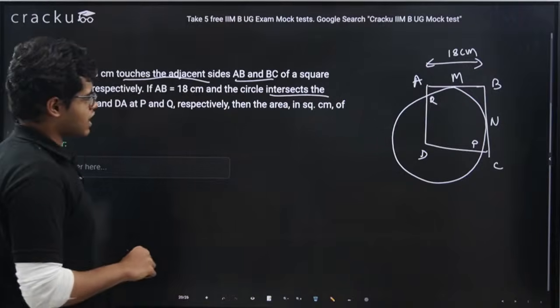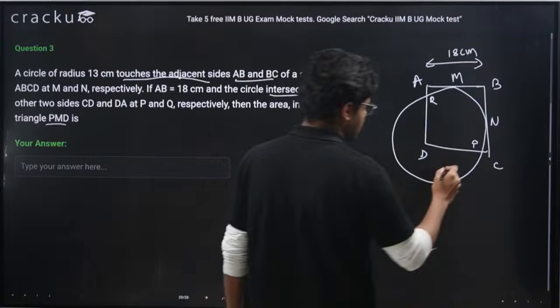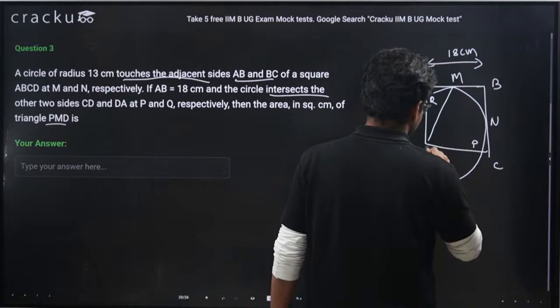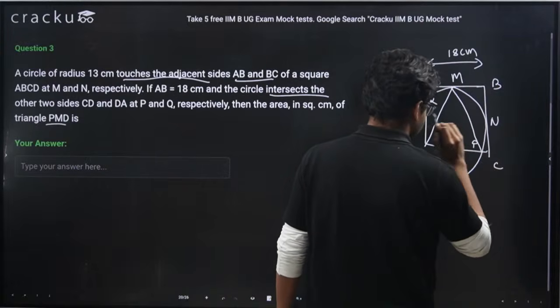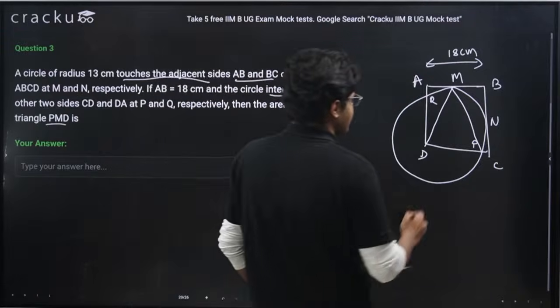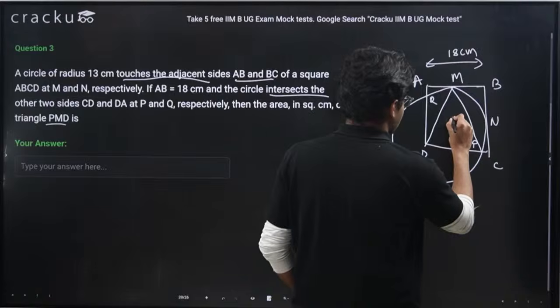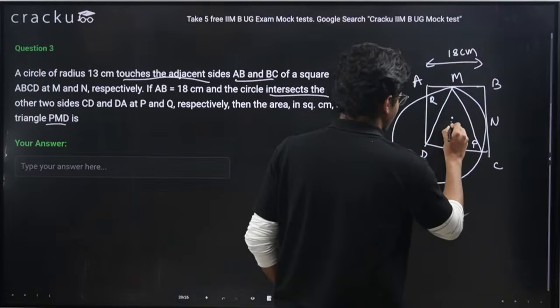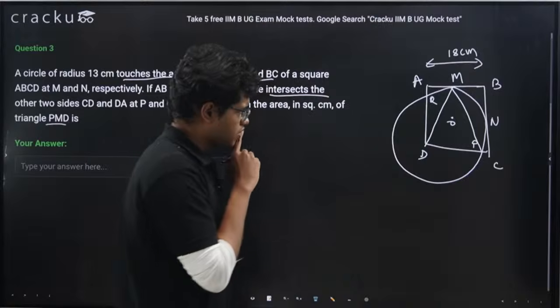Then what is the area of triangle PMD? Means I need to find the area of this triangle. Okay, fine. No issues. Let me take this as a center of the circle. Let's say point O be the center of the circle.